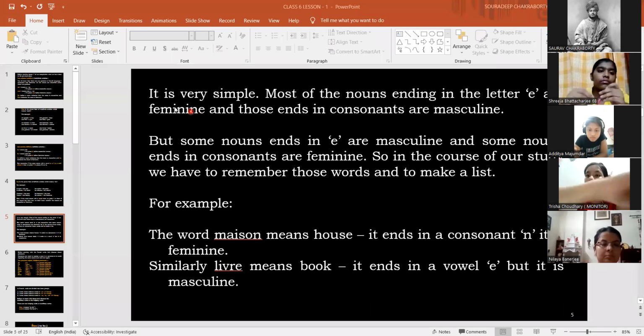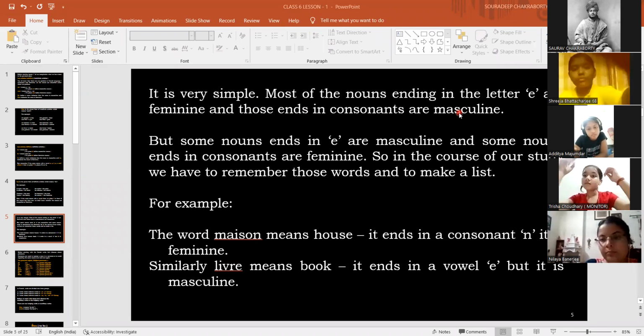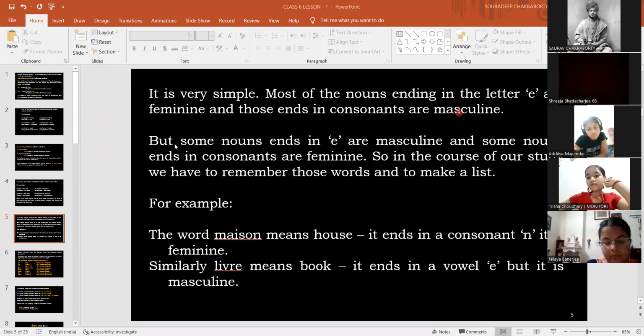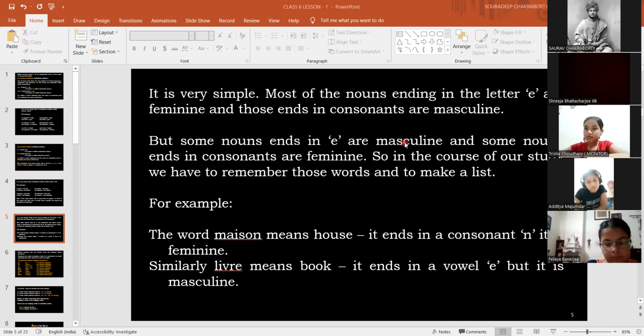So let's see. It's very simple to understand how we need to know these things properly. Most of the nouns ending in the letter E are feminine. Remember that most of the nouns ending with E are feminine, and those which end in consonants are masculine. But there are some exception cases also. Some nouns ending in E are masculine, and some nouns ending in consonants are feminine.